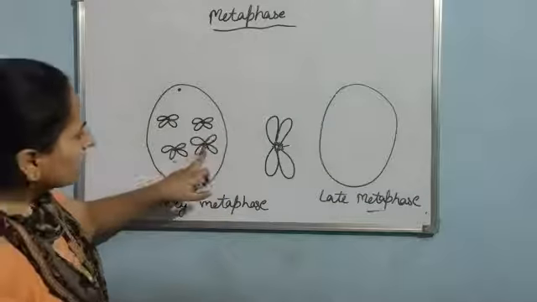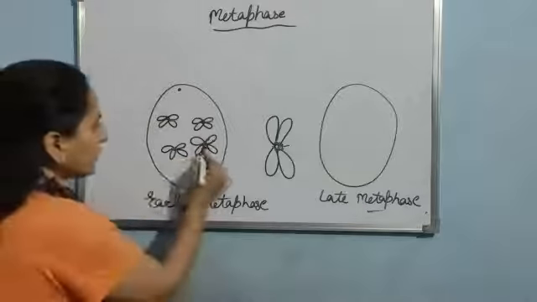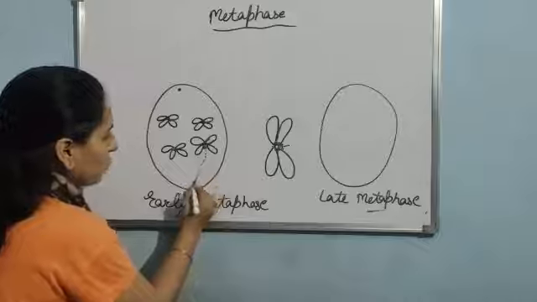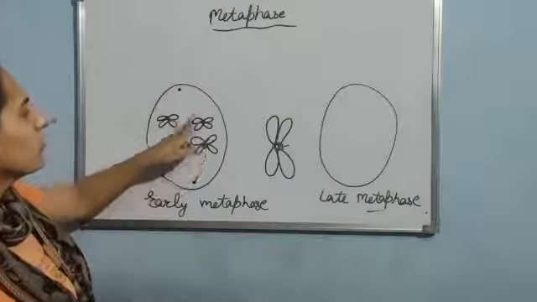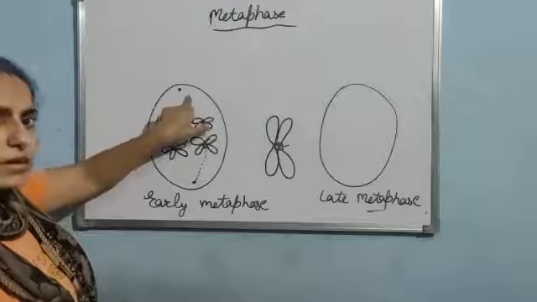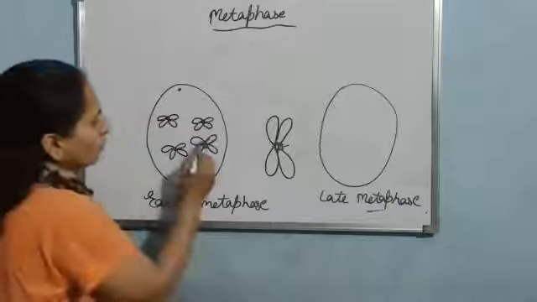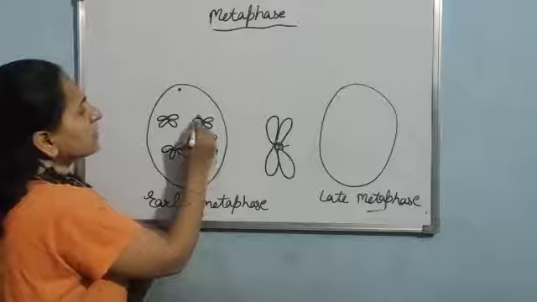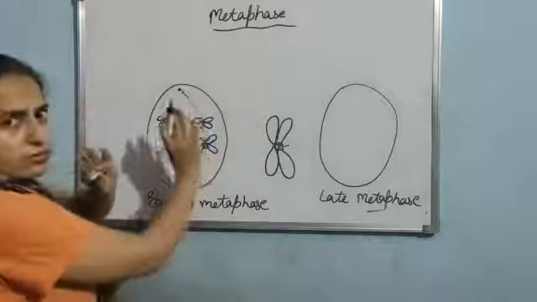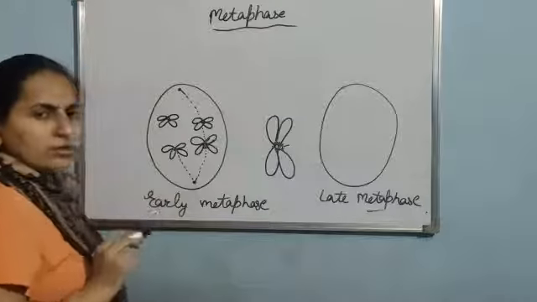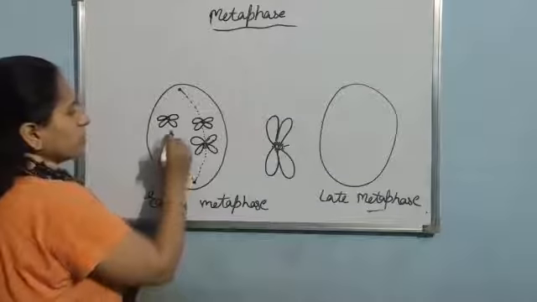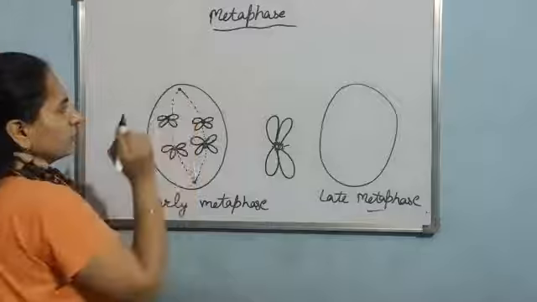Now the kinetochore at one end will be attached to one pole with the help of the spindle fibers, and then again this kinetochore will be attached with the help of spindle fibers to the opposite pole like this. This is basically a 3D structure. Now again, it is attached with the first pole and then it is attached with the second pole.